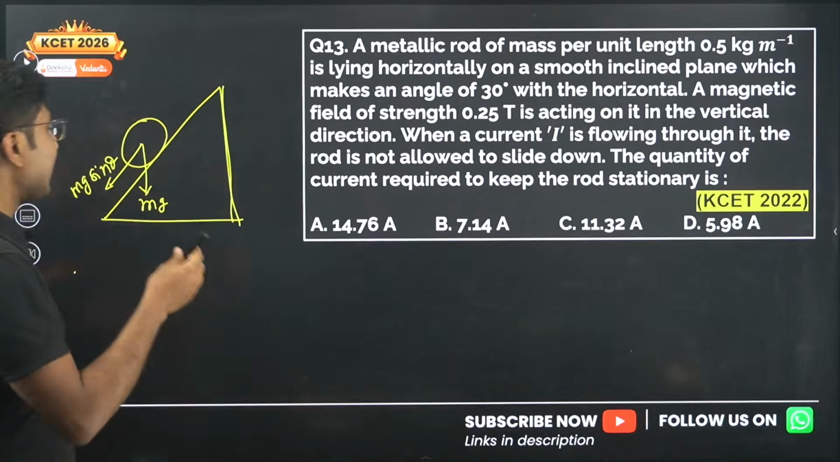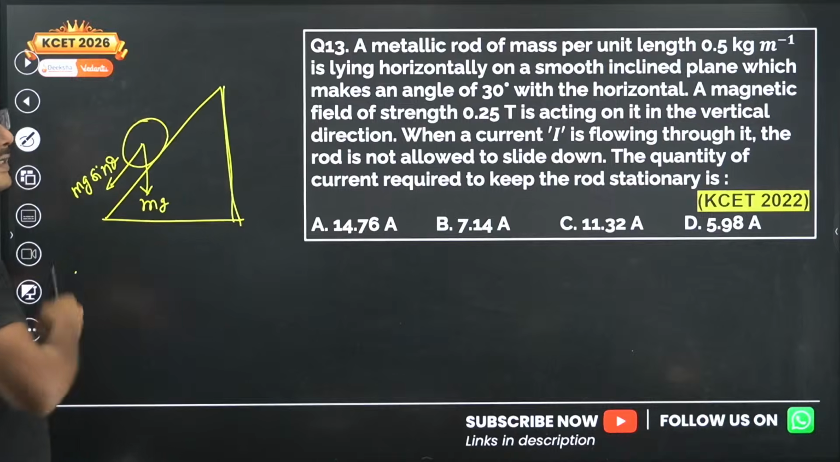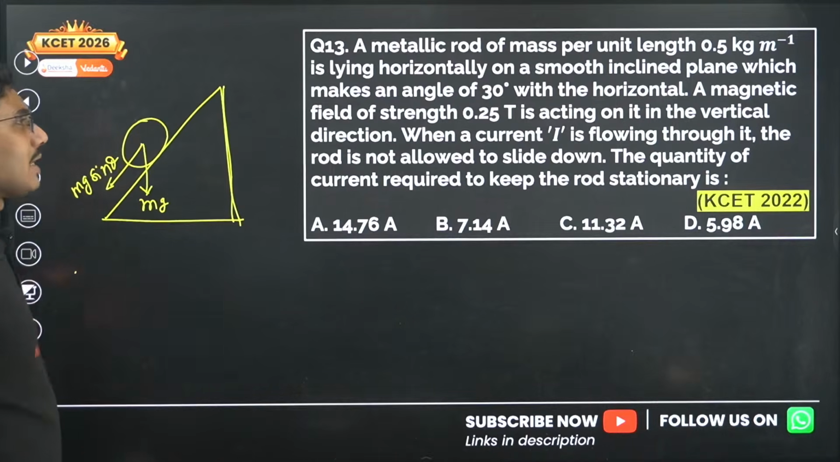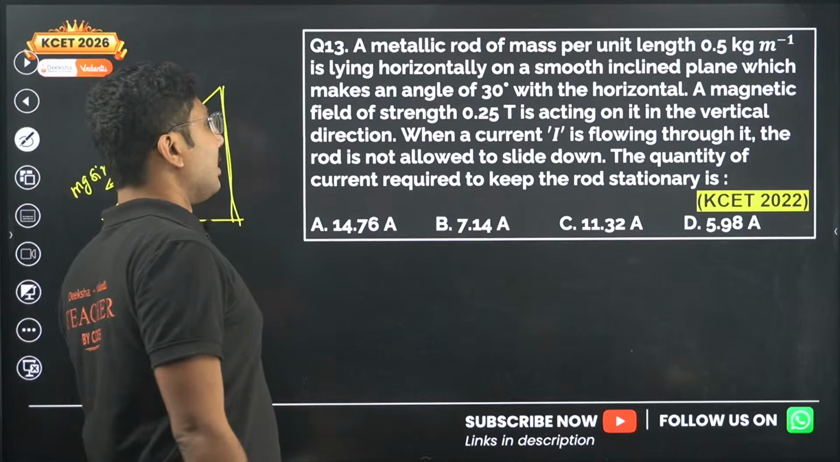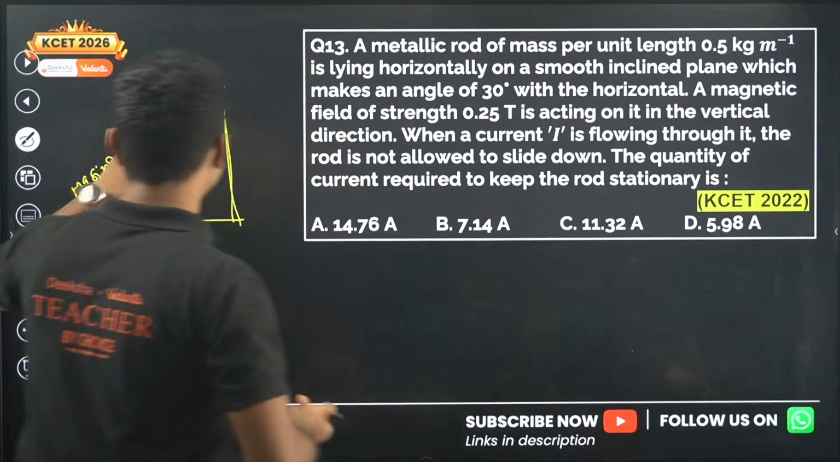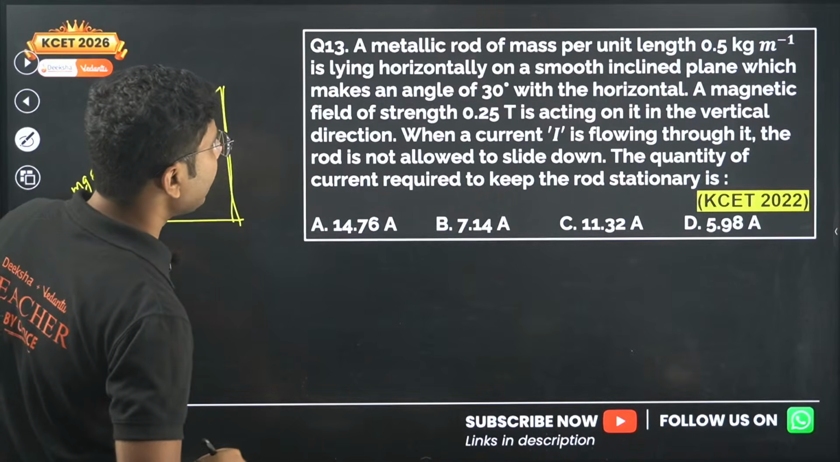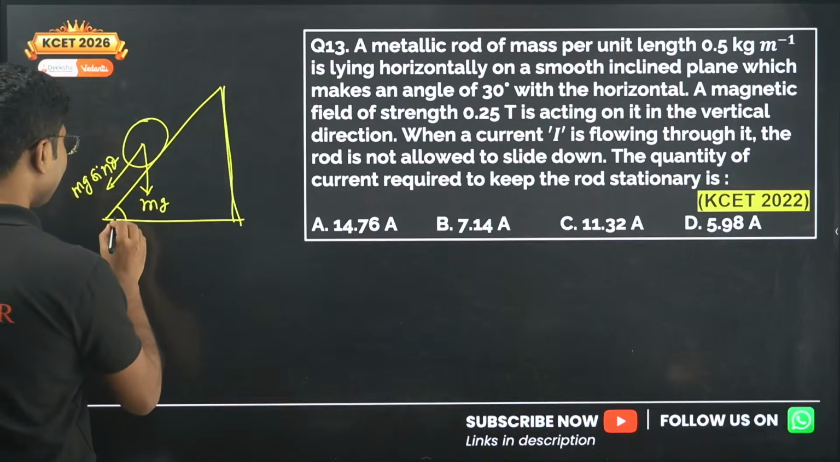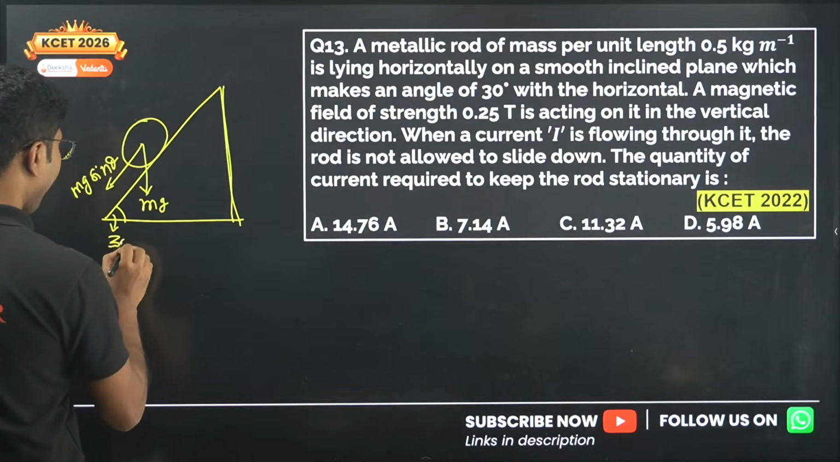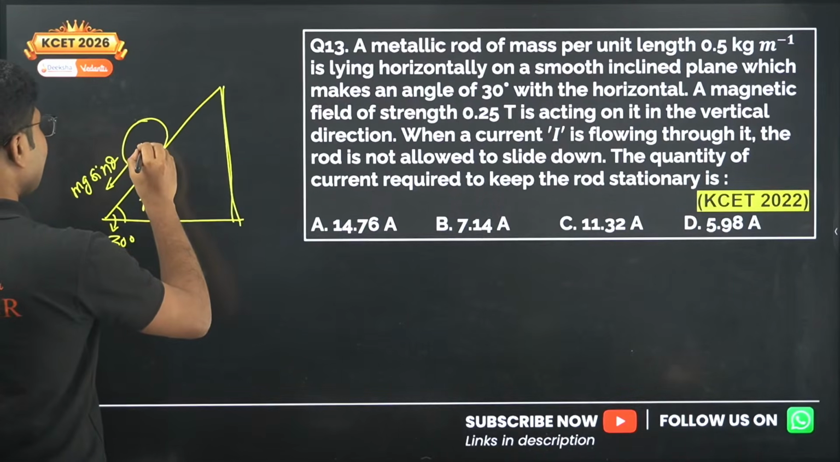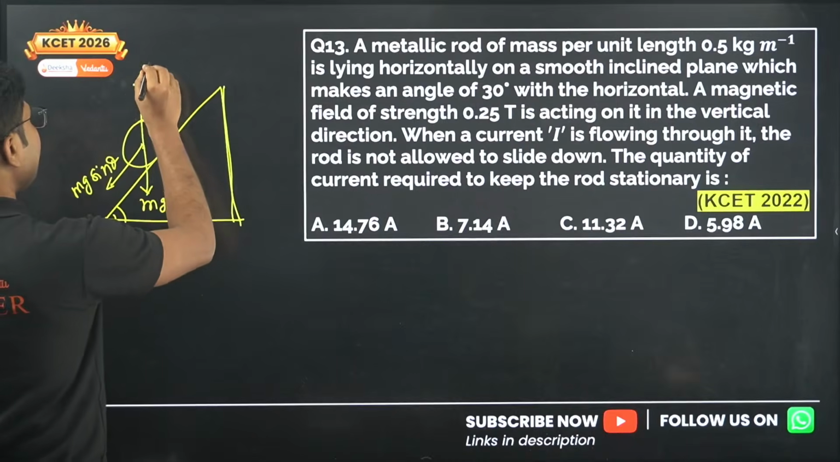Okay, so it is kept like this. Now it is trying to slide down, but we are trying to send some current into it so that it can stay in balance. There is a magnetic field in the vertical direction. Okay, this angle is given as 30 degrees. There is a magnetic field in the vertical direction, which is in this direction, B.